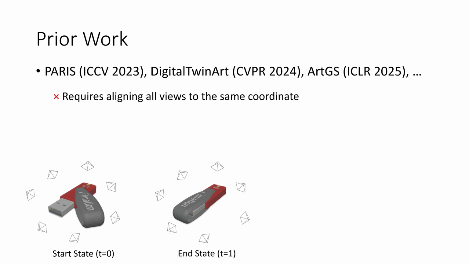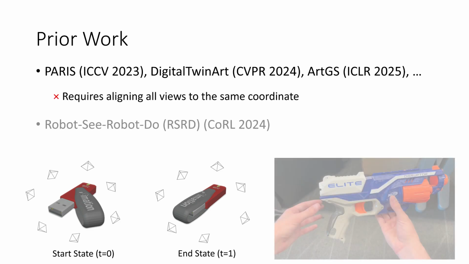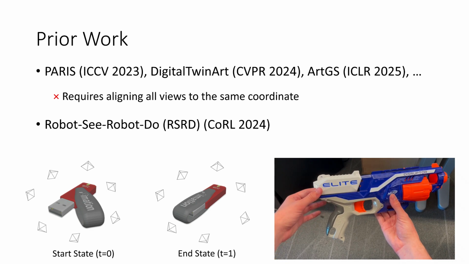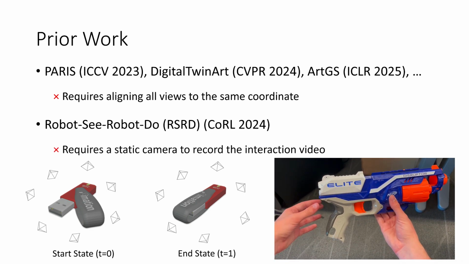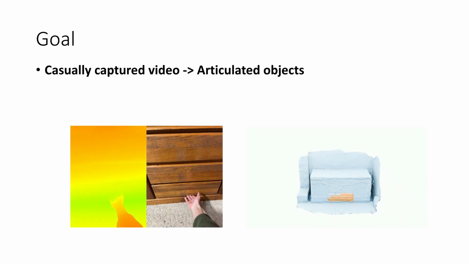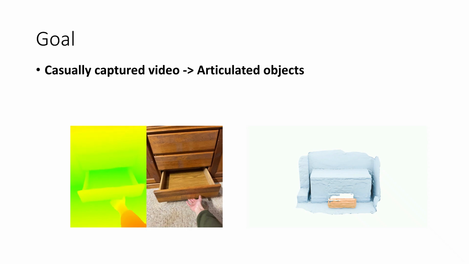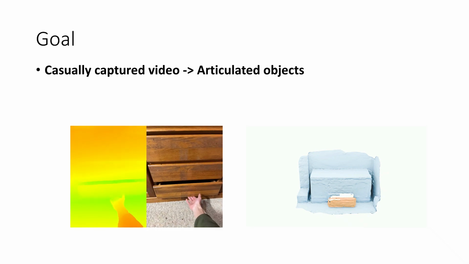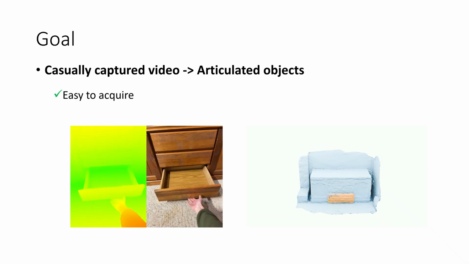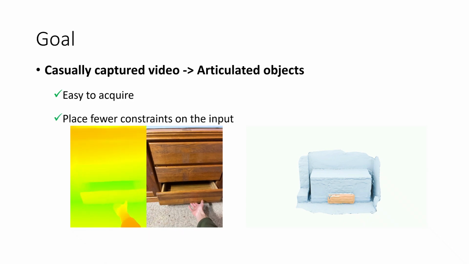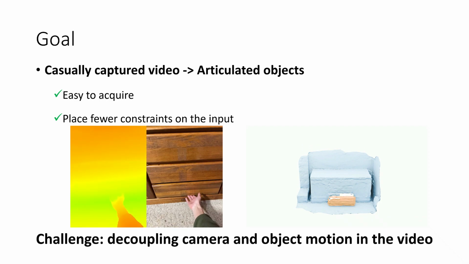impractical and unrealistic. Although the recent approach Robot See Robot Do, or RSRD, accepts videos as input, it requires a static camera to record the interaction video, which is hard to acquire with a handheld camera. Therefore, our goal is to reconstruct an articulated object from a casually captured RGBD video, showing how a person can manipulate the object's parts. Such videos can be easily acquired by novice operators with an RGBD camera and have fewer constraints. However, to achieve this goal, we need to handle significant additional challenges due to simultaneous camera and object motion.